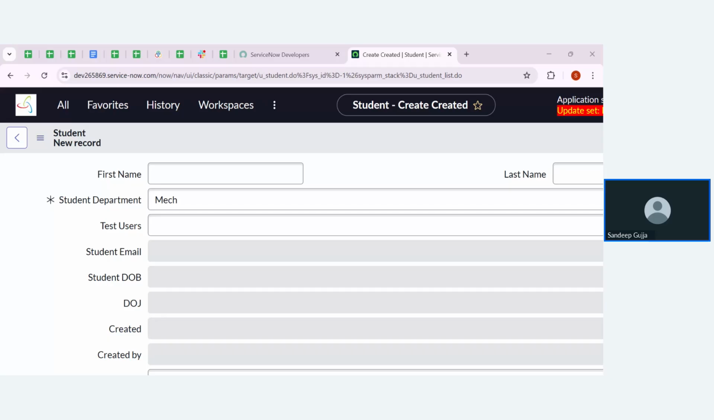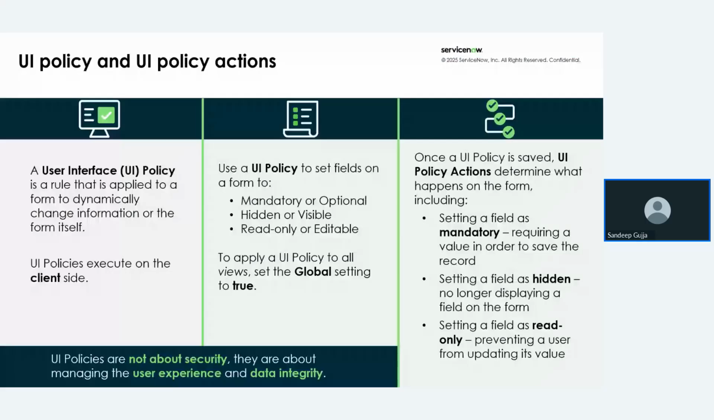Definition for the UI policy? Yeah, I am going to share that. You can take a snap of it. So basically, a rule that applies for the form dynamically changes information on the form itself. Okay.